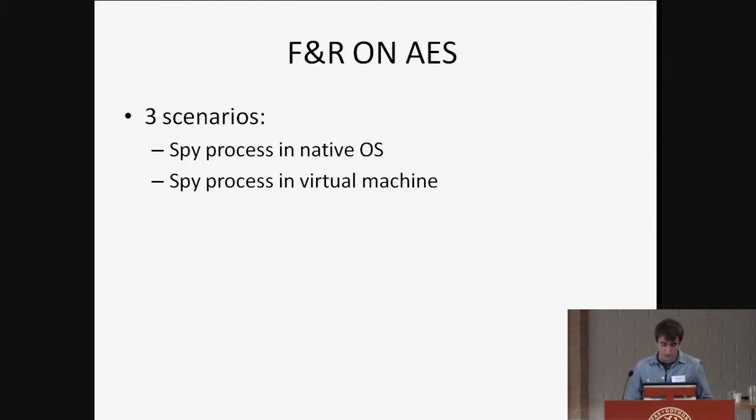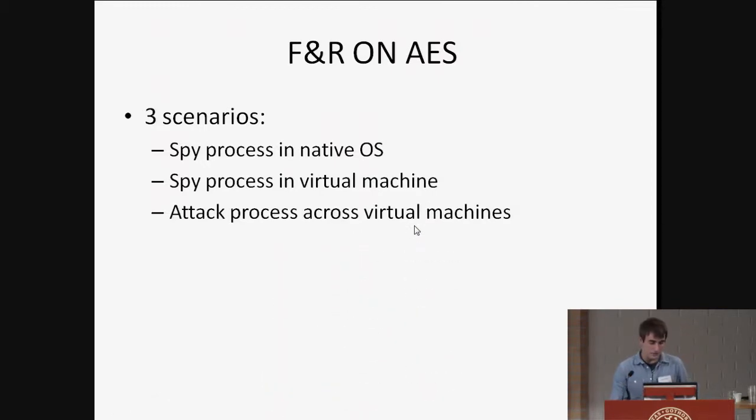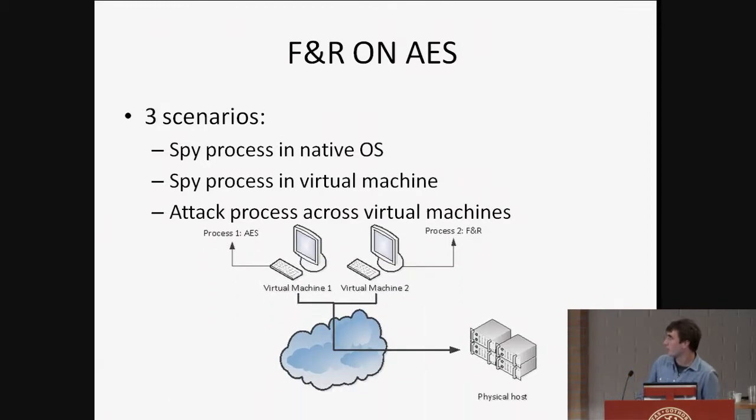The second scenario is going to be the one in which we have a spy process in a virtual machine. So we move to the cloud now. We have a virtual machine in the cloud, and inside the virtual machine, we're going to run 2 processes. One is going to be AES, and the other one is going to be Flush and Reload, again detecting the accesses that AES is making. And the third and most challenging scenario is the one in which we have 2 virtual machines, so a cross-VM attack. One of them is implementing AES, and the other one is trying to guess what the other virtual machine is accessing. Again, using the same physical host.